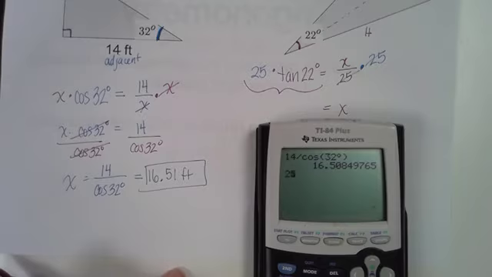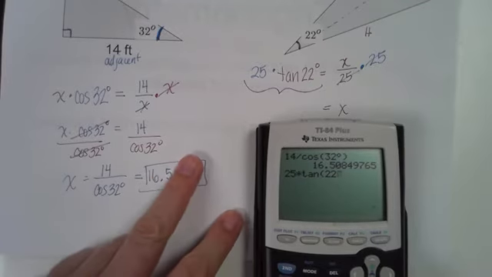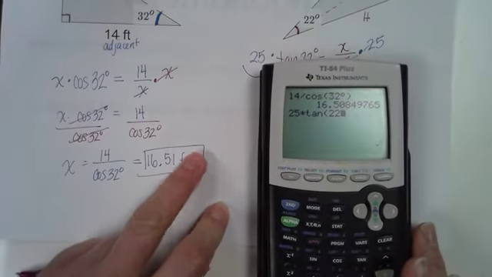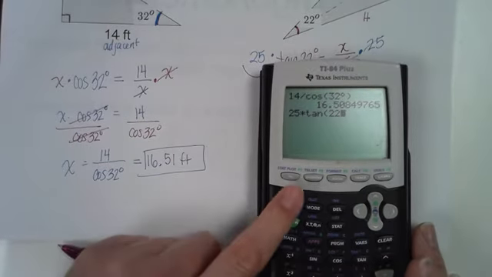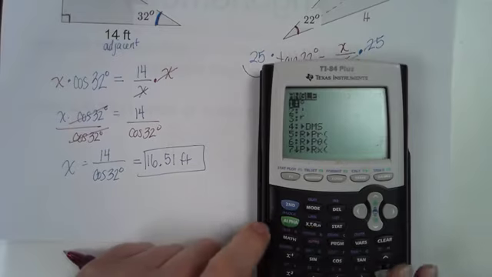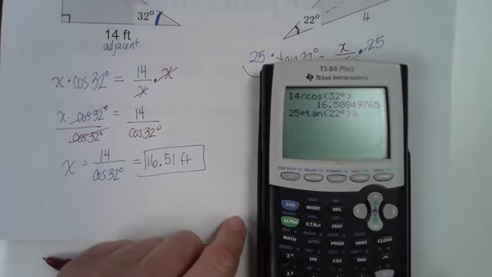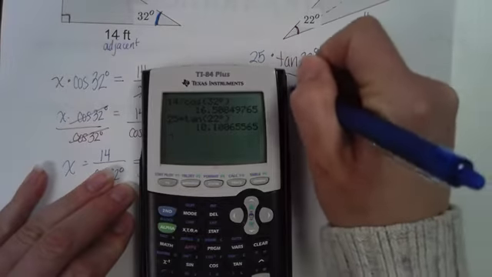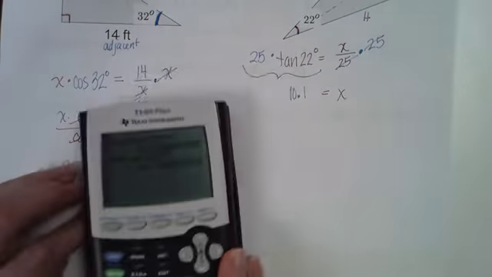Okay, so 25 times the tangent of 22, and how do I get the degree symbol? Yeah, second angle. So we do second angle, and then it's number 1 right there. So 10.1. 10.1, in this case, inches.